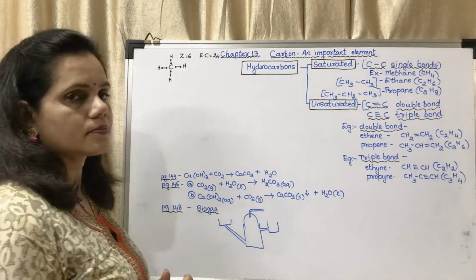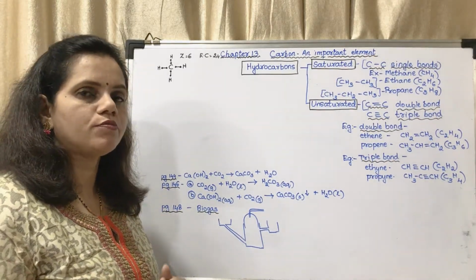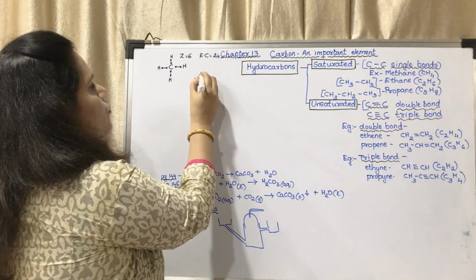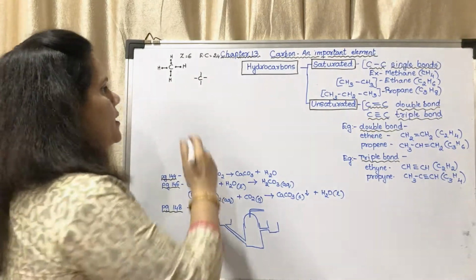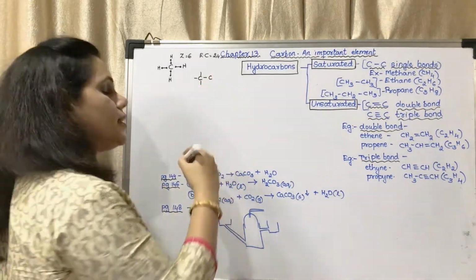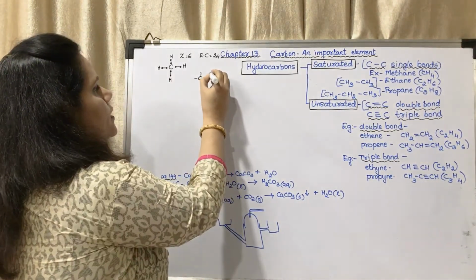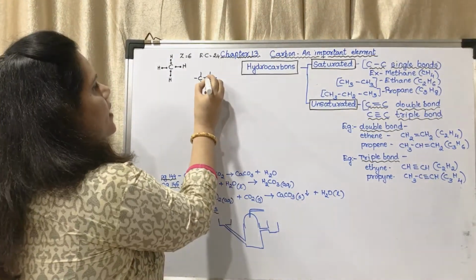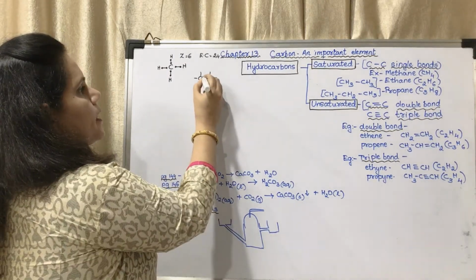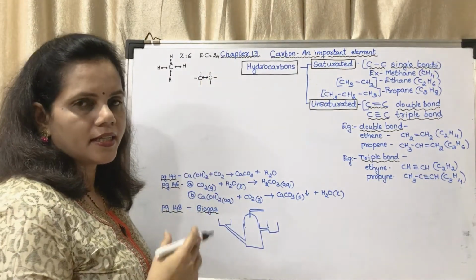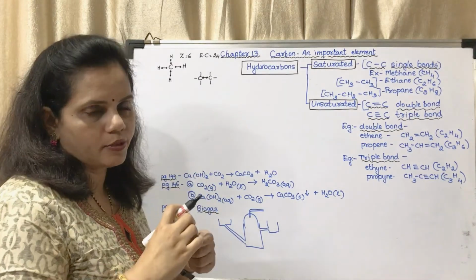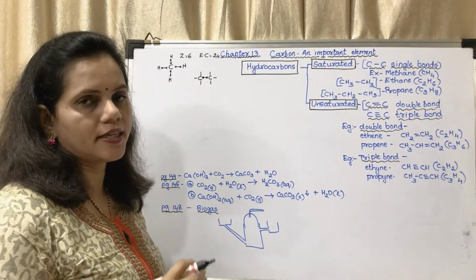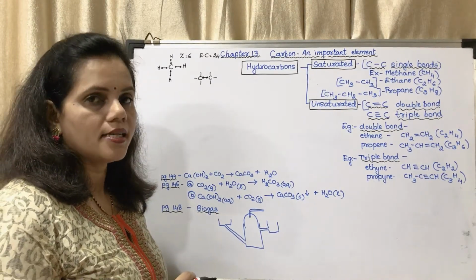Okay, now carbon has a property of bonding with itself. That means these are the 4 electrons of a carbon atom. This carbon atom can bond with another carbon atom which again has 4. Understood? The 1 electron of this carbon atom and the 1 electron of this carbon atom have formed a covalent bond. Okay, so this is said to be a carbon-carbon single bond.